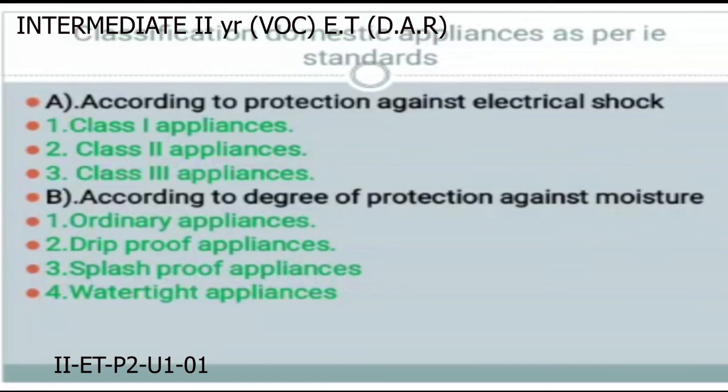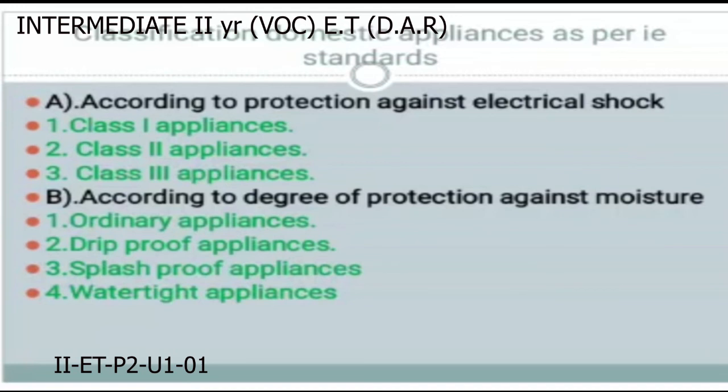First of all, according to protection against electric shock, there are three types: class 1 appliances, class 2 appliances, and class 3 appliances. And according to the degree of protection against moisture, in wet conditions, first one is ordinary appliances, second one is drip proof appliances, third one is splash proof appliances, and the fourth one is watertight appliances.